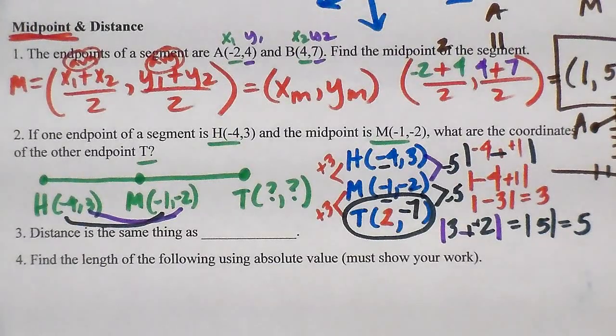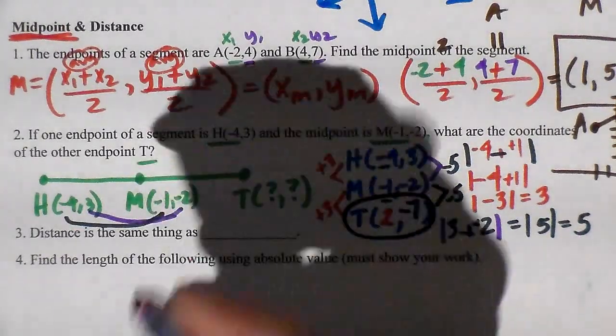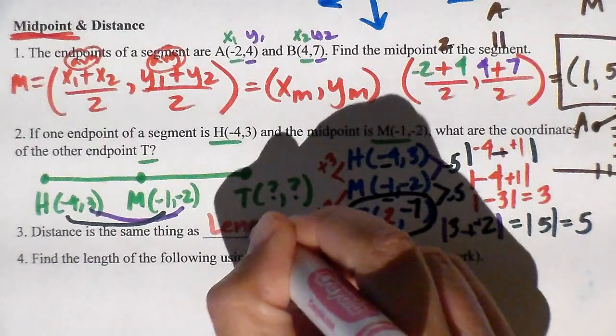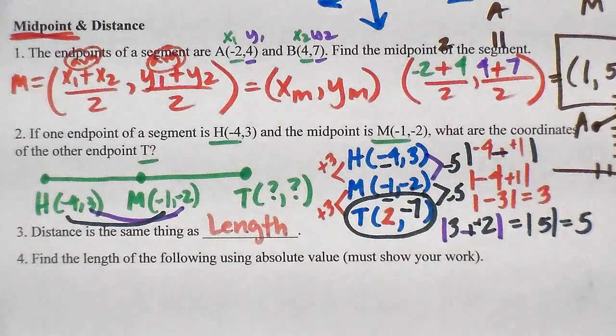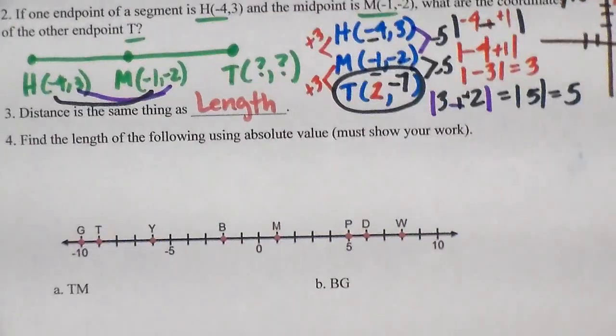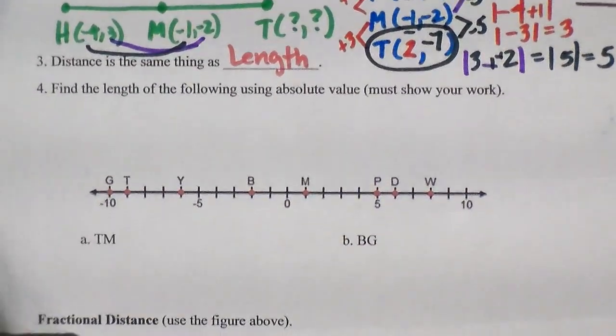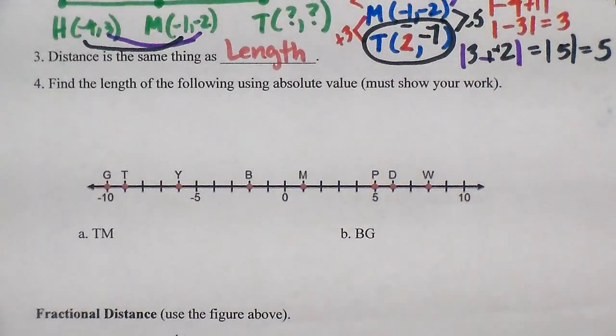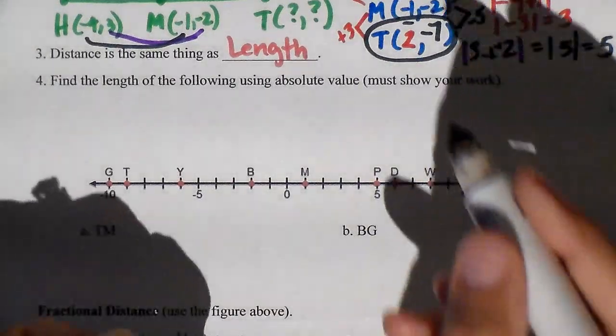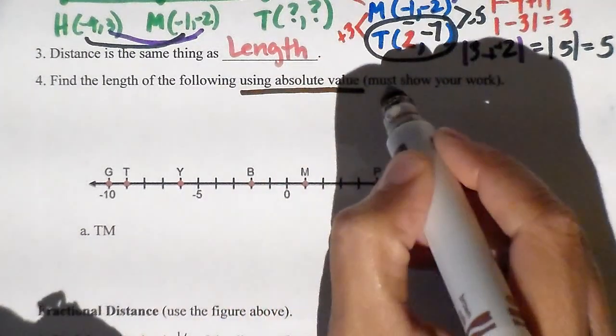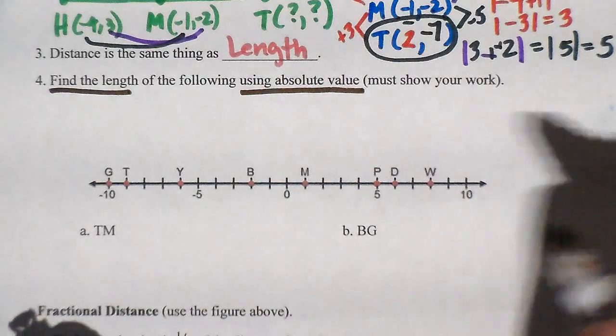So let's look at finding the length. First of all, distance is the same thing as length. Okay? Distance is the same as length. All right, so let's move on down here to number 4. Number 4 gives us a number line. And this is practice with the absolute value. Using absolute value, find the length, okay?